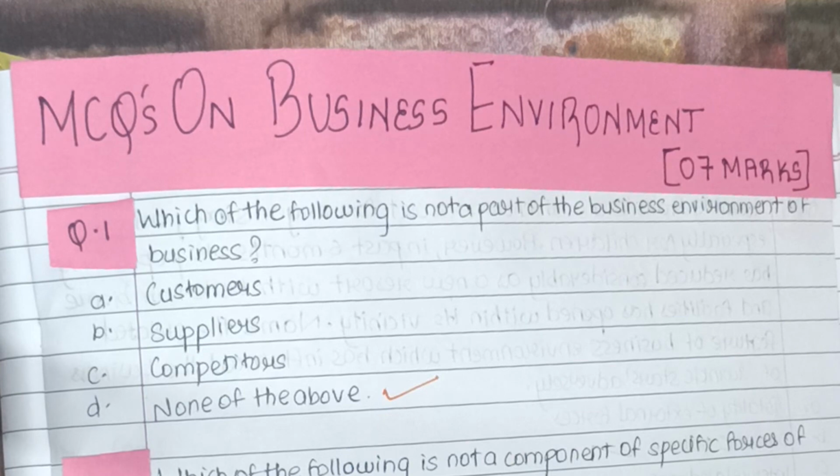In this chapter, it's important that you know the meaning of business environment. Then read about all the features of business environment. The features include interrelatedness, dynamic nature, uncertainty, complexity and so on. After that you need to know about the dimensions of business environment. Remember that there are 5 dimensions: economic, legal, political, social and technological.